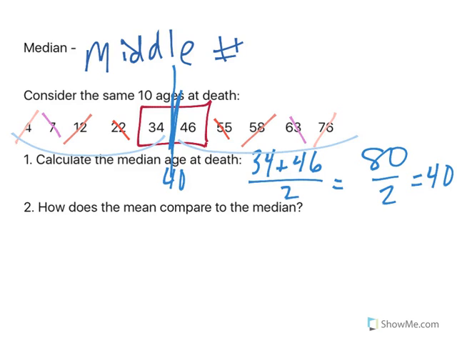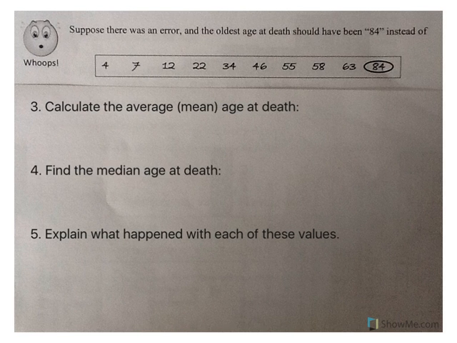Now, how does the mean compare to the median? Well, the mean was 37.7. The median was 40. So the mean is less than the median. And we're going to get to what all of that means here in the next video. Now, suppose there was an error. Before the oldest age was 76, they said, oops, it should have been 84, right? We jacked up old Billy's death certificate. So let's recalculate the mean.